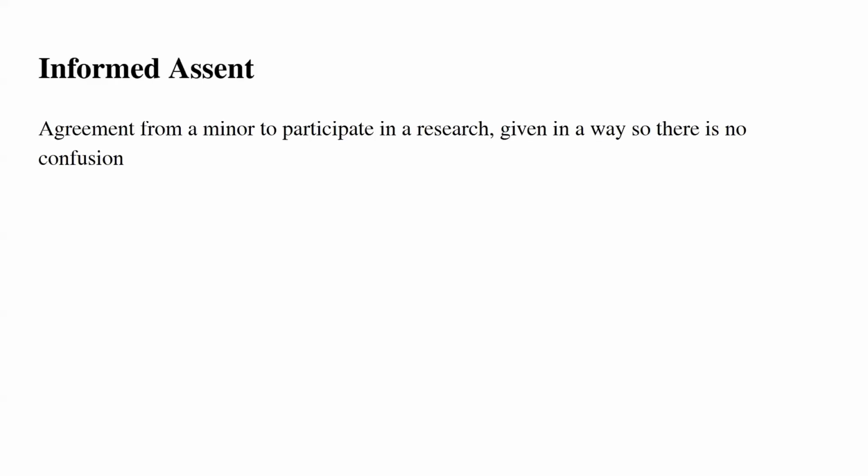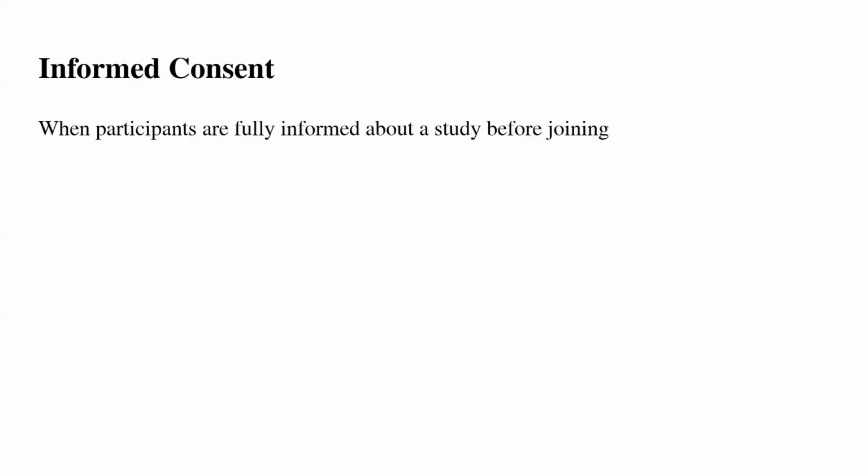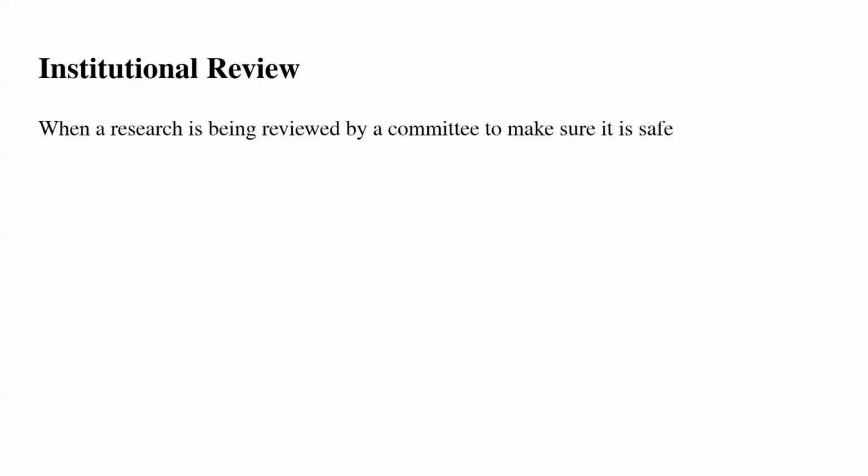Informed assent is agreement from a minor to participate in a research study, given in a way so there is no confusion. Informed consent is when participants are fully informed about a study before joining. Institutional review is when research is being reviewed by a committee to make sure it is safe for everyone.